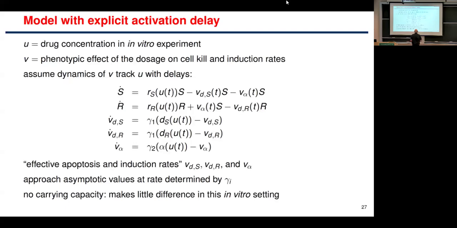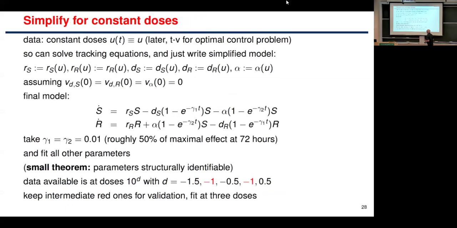I'm going to skip the details of how we derived these equations. It's in the previous slide. It's important for other reasons when we get to optimal control. But basically, those are the equations that we have. We took the carrying capacity to be infinite, so it's just a linear system, no logistic term anymore. If you look at it, it's a time-varying linear differential equation. What could be simpler?